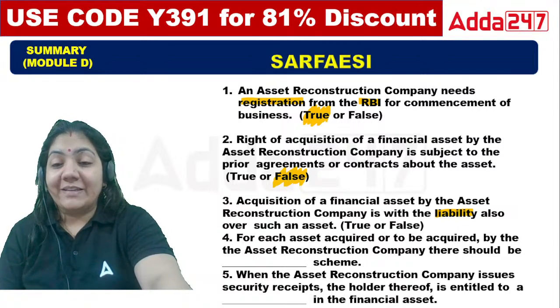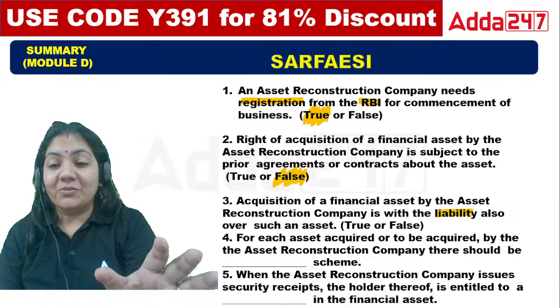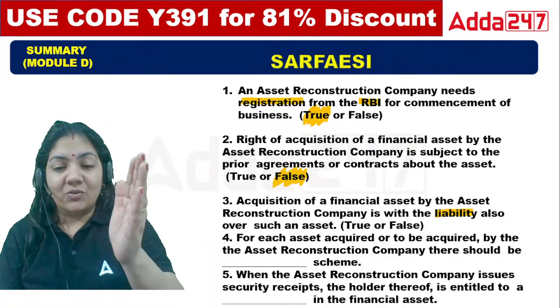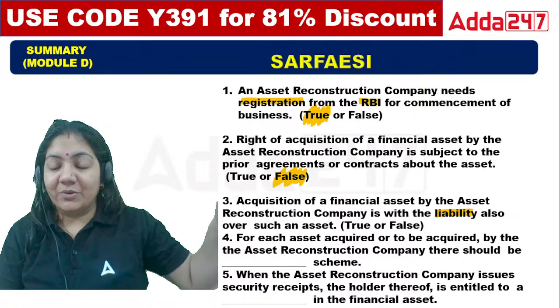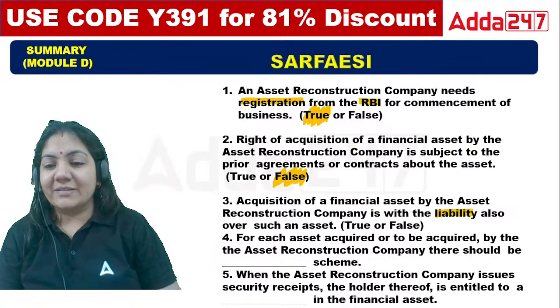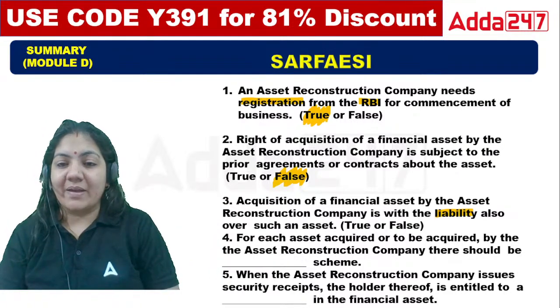Manjari ma'am, in the question we are not talking about the contract between the borrower and the bank. Just ignore the borrower. The thing is the ARC company and the financial institution and bank. Okay, ma'am.